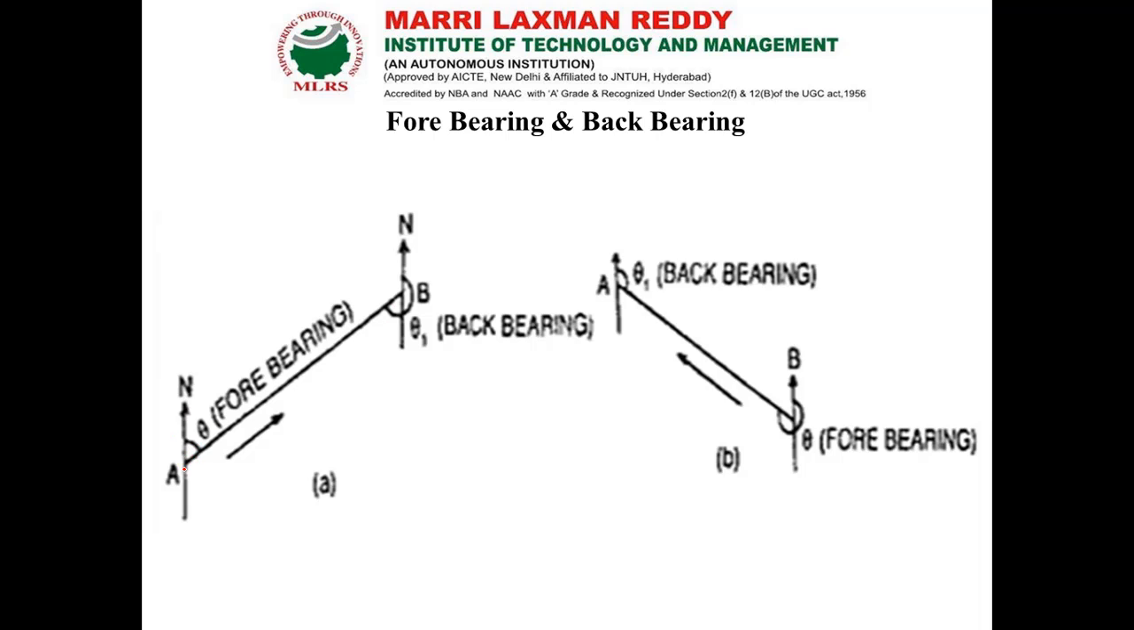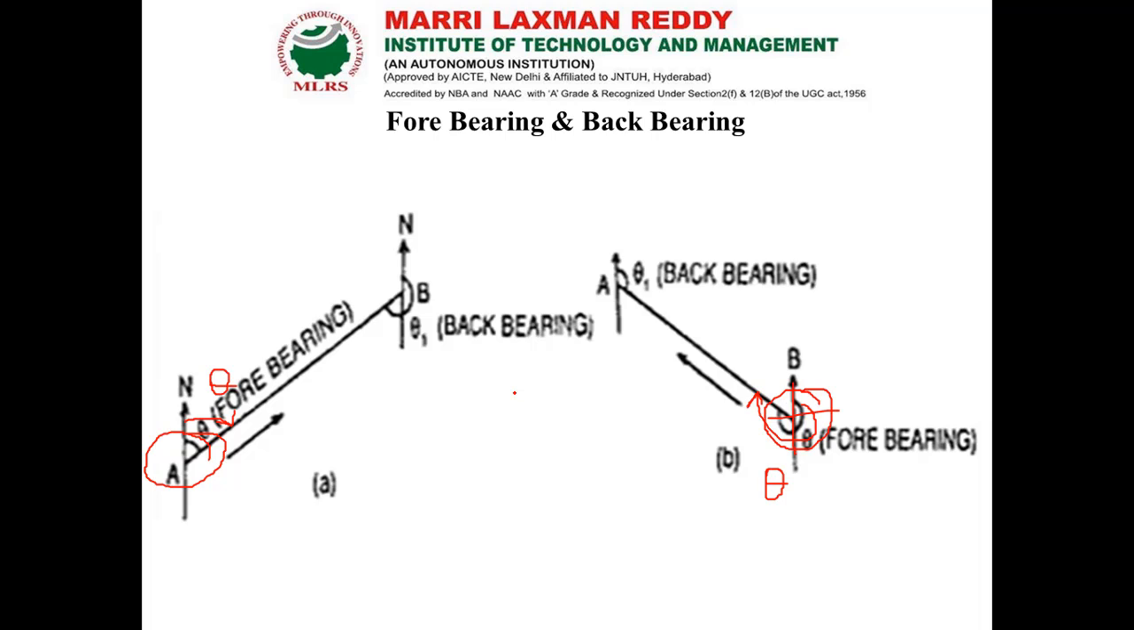From A, they have fixed the instrument, so the angle measured for the line A to B from A is called theta. This is called forebearing. For the same line, they have shifted the instrument to the point B, and they read the reading for the line BA. Then it is called back bearing. This is forebearing, and here it is back bearing. So the difference between these two angles is equal to 180 degrees.